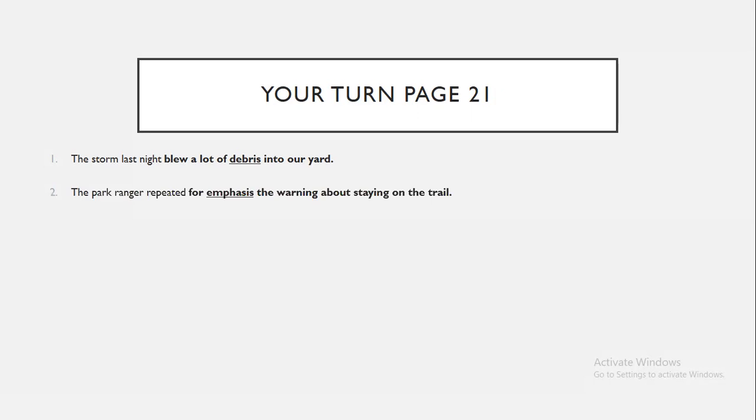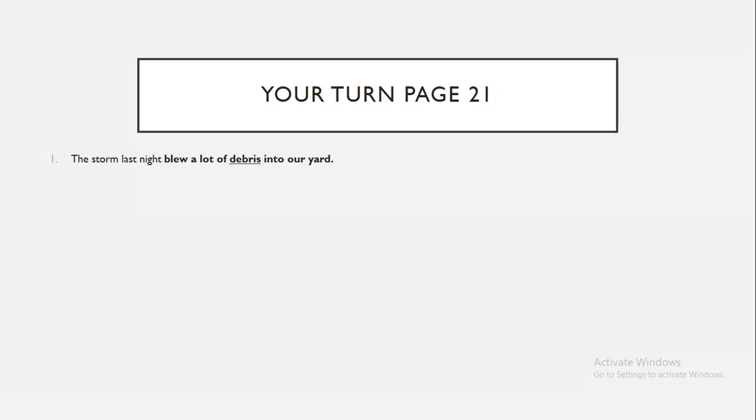Number 1 is debris. Okay, think about what the word debris means. The storm last night. So we need to complete the sentence. The storm last night blew a lot of debris into our yard. So this is just a sample sentence. You can write your own. Okay, so the storm last night blew a lot of debris into our yard.